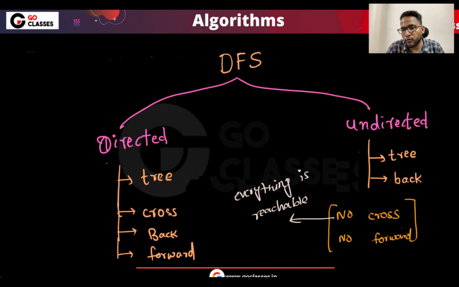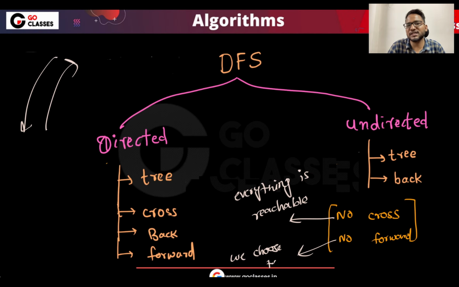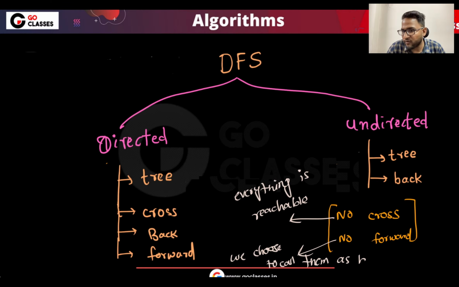And there is no forward edge because we choose to call them differently. First of all, this kind of edge and this kind of edge are both the same in case of undirected, because it is just this, right? There is no direction in case of undirected, so we choose to call them back edge. Backward edge or back edge, both are fine, right? So this is also very important in solving some questions.